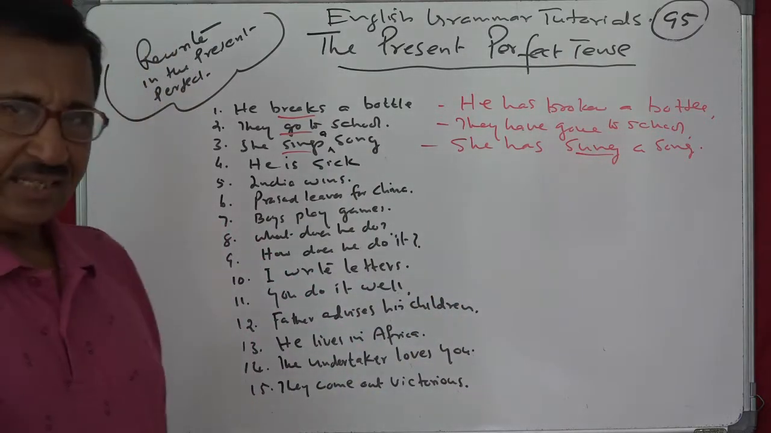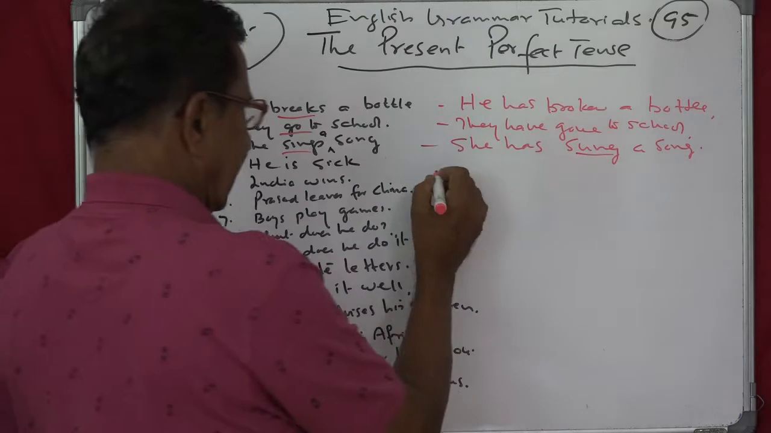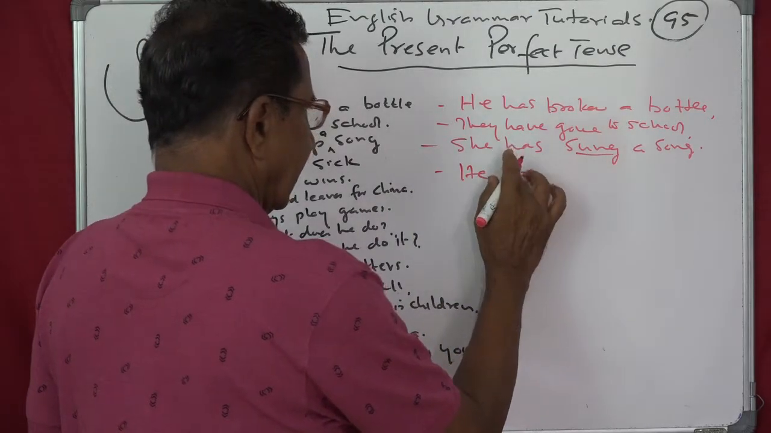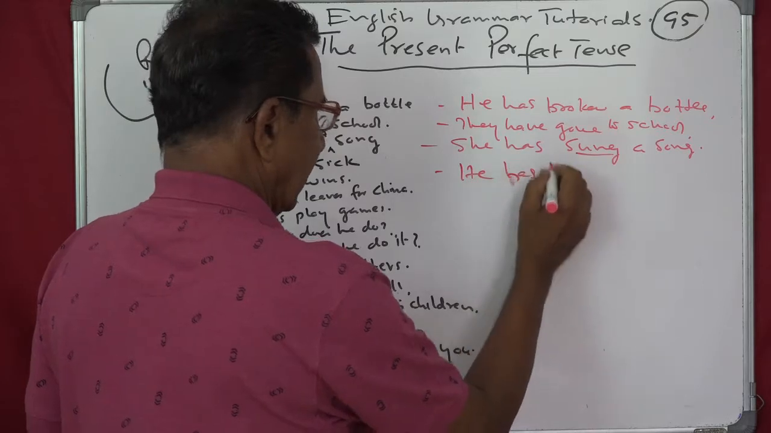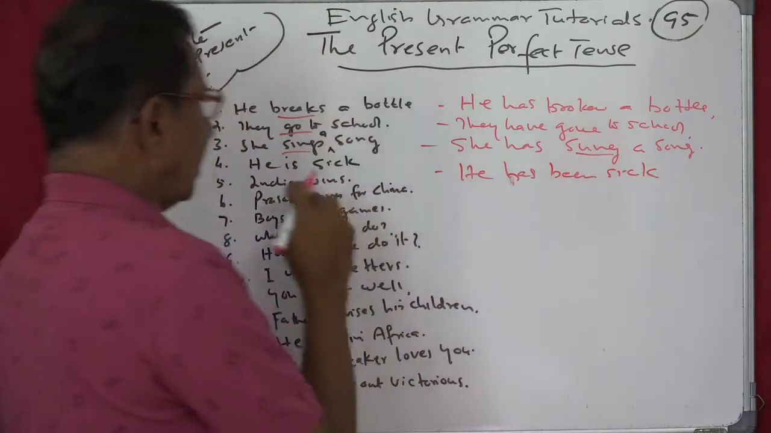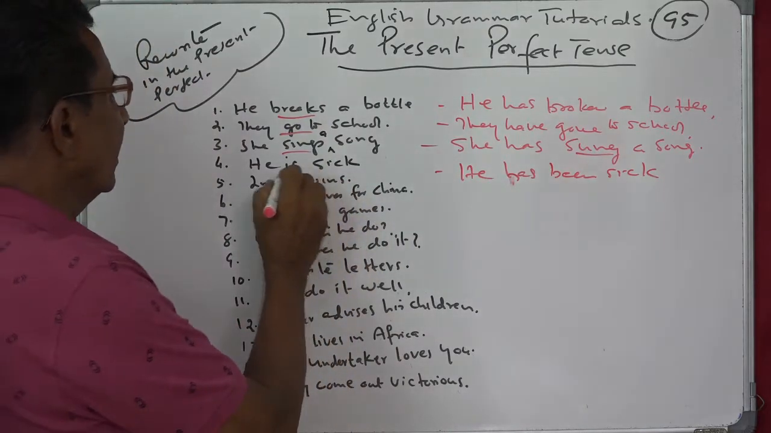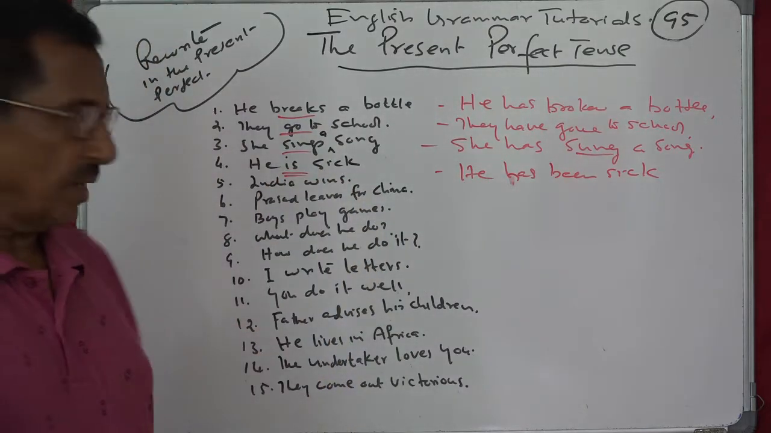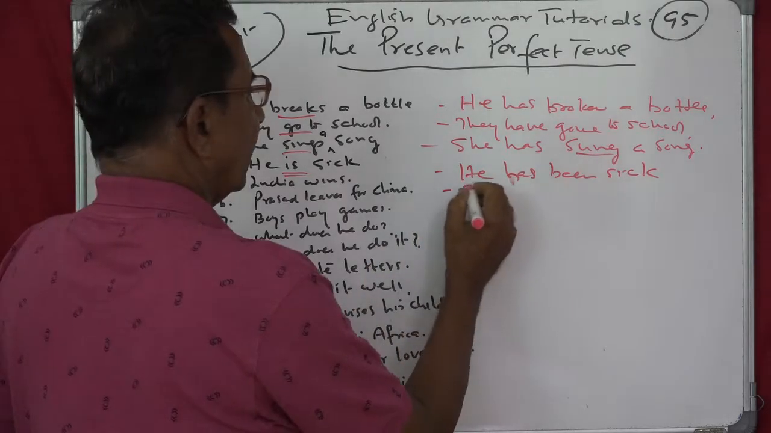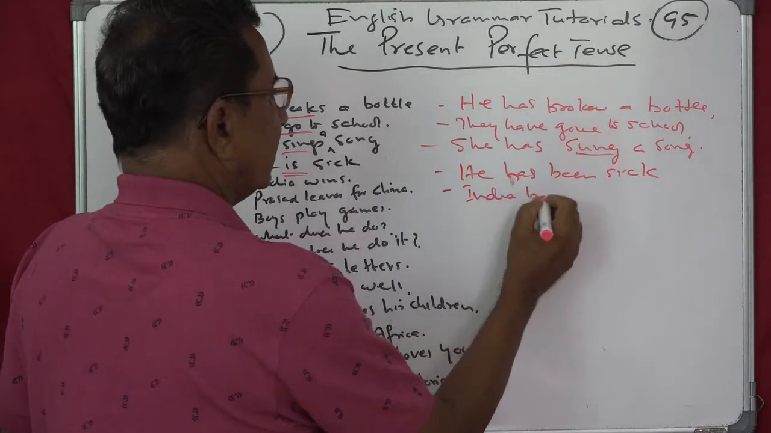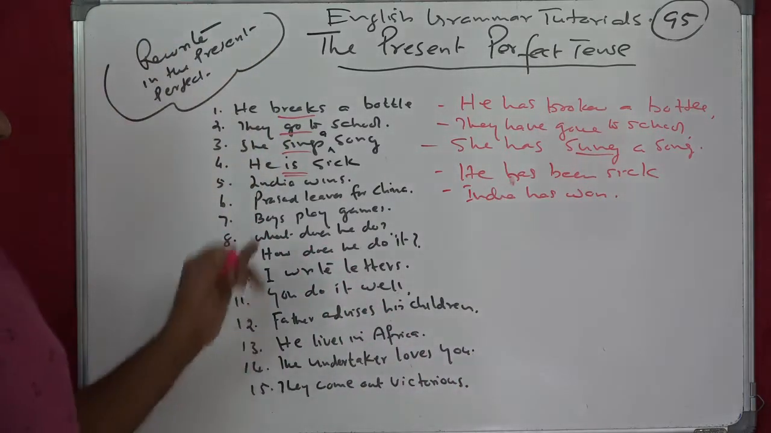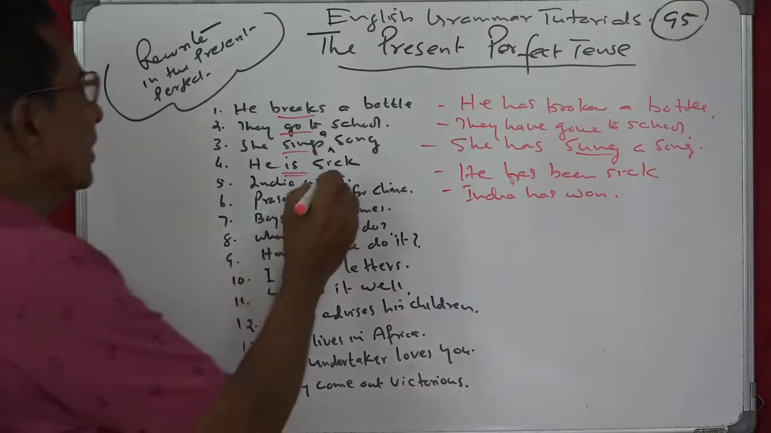He is sick, and that is, he has been. He has been sick. Because the past participle of be is been. India wins. India has won. Wins, the past participle is won.